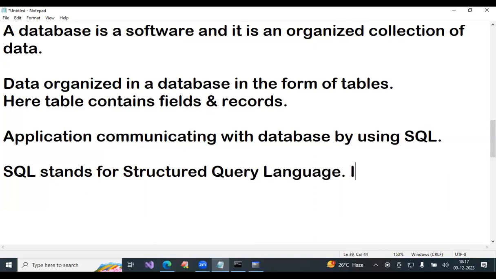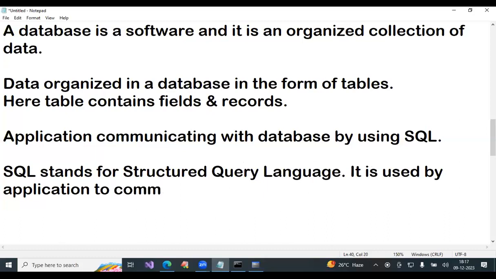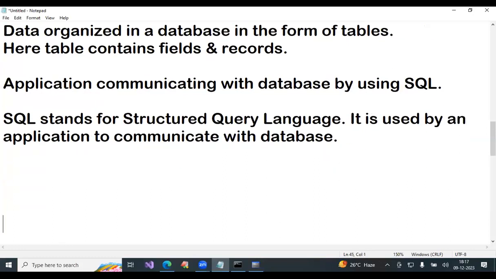It is used by an application to communicate with the database.